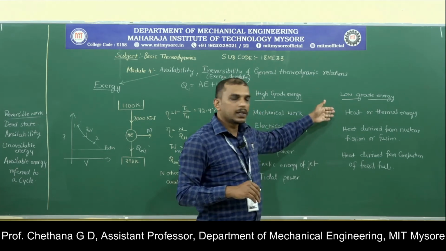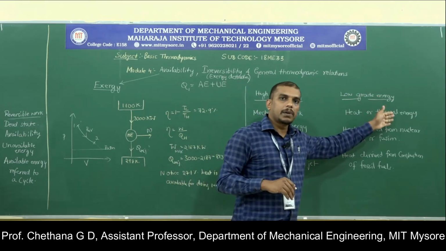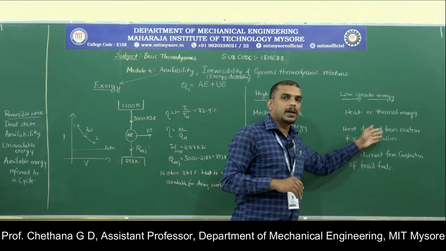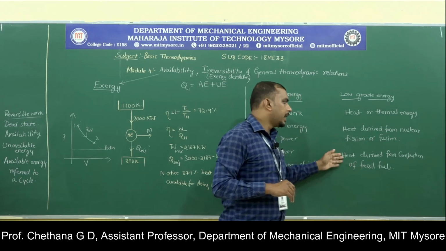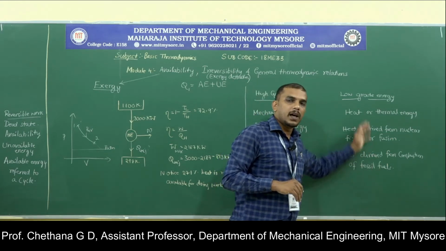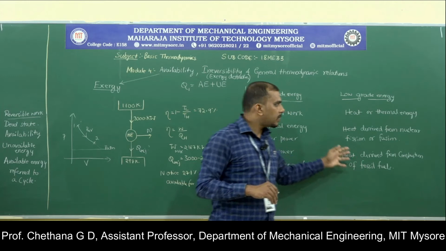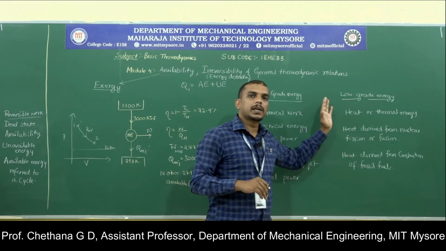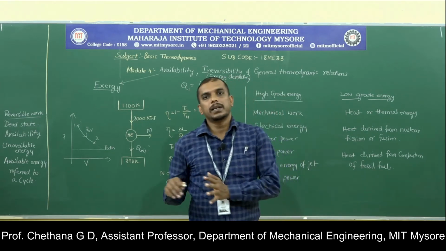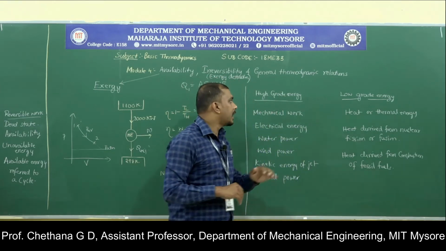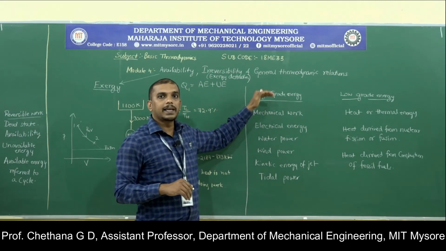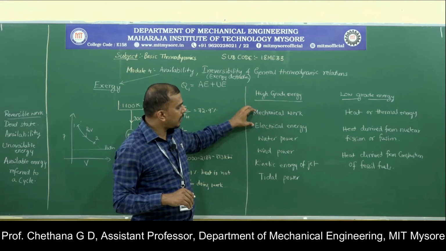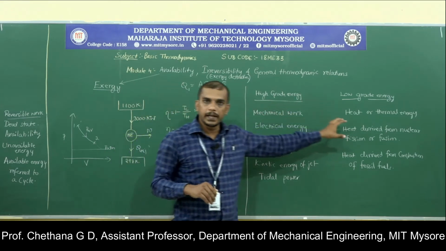So which are all the low grade energy? Heat or thermal energy, heat derived from nuclear reaction, be it fission or fusion, heat derived from combustion of fossil fuels, all are heat only. These are called low grade energy because they cannot be converted completely into other forms of energy. On the other hand, these are called high grade energy: mechanical work or electrical energy. These are of course derived from the heat only.